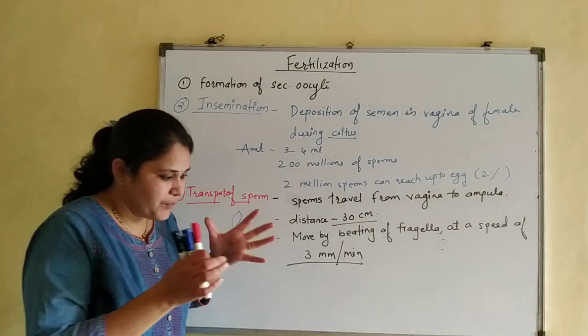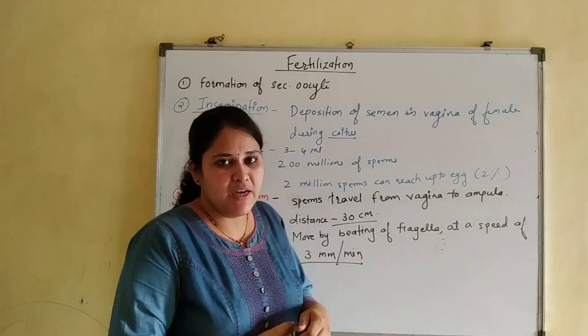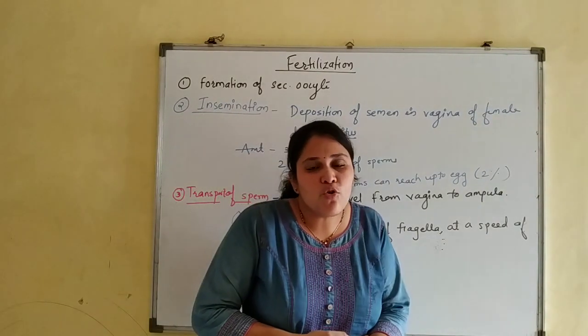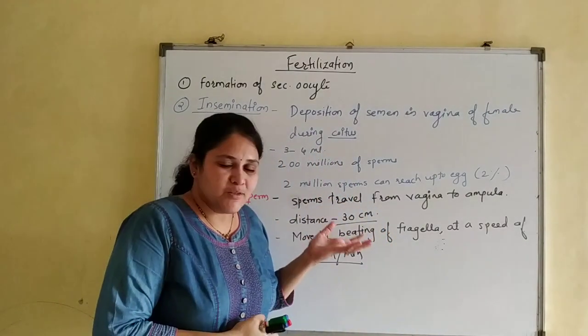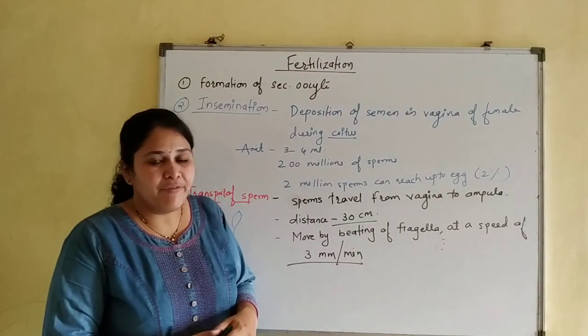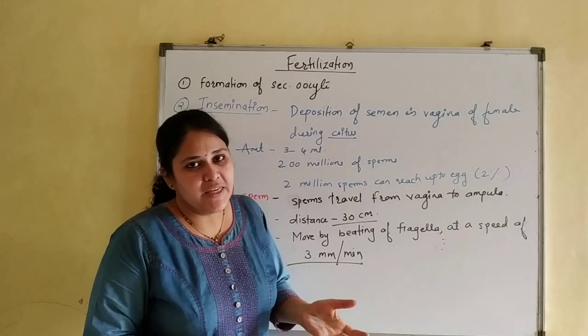Along with this, the peristaltic movement of the female reproductive tract also helps in the transfer of gametes, because these sperms have already used a lot of energy for depositing into the vagina.